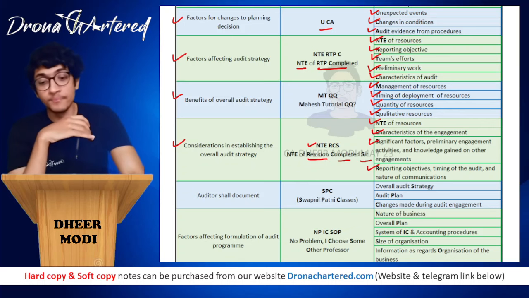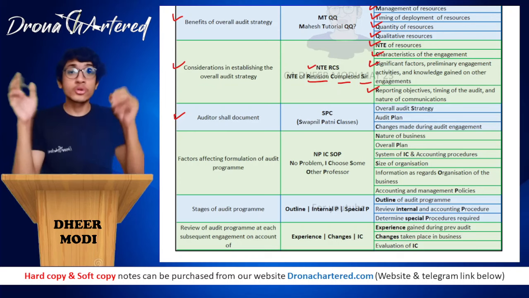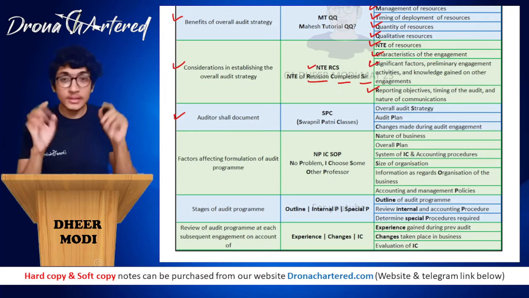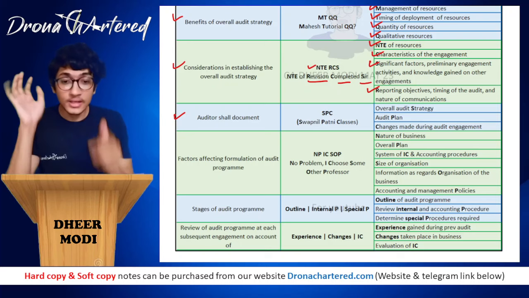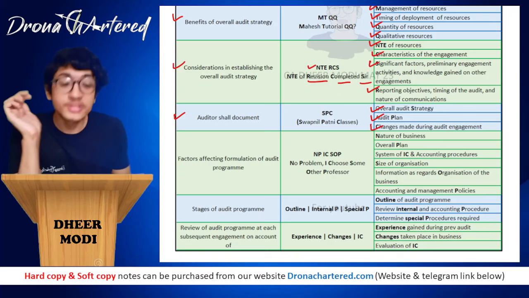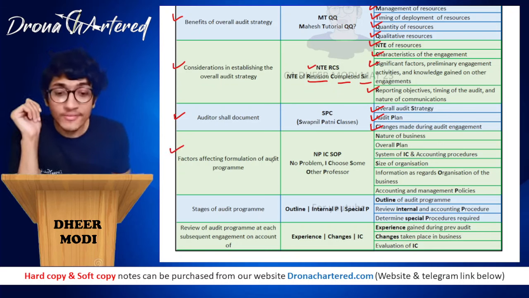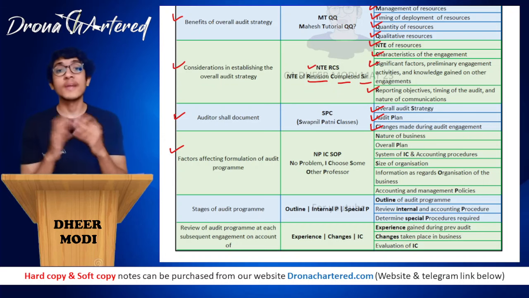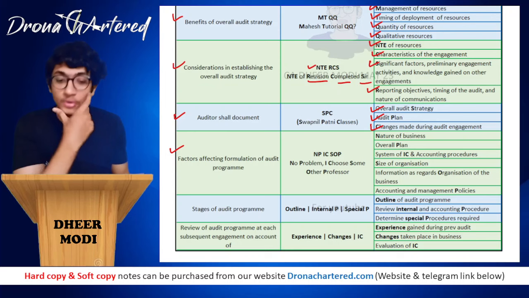Okay. Next part is auditor shall document. What should the auditor document? Remember, we made a flowchart of three things and we did the key SPC, that is strategy, plan, and any changes. We have learned this. That is overall audit strategy, audit plan, and any changes made during the audit engagement. Next is your factors affecting formulation of audit program. What are the factors that will affect the creation of your audit program?